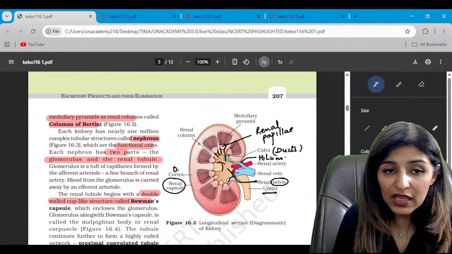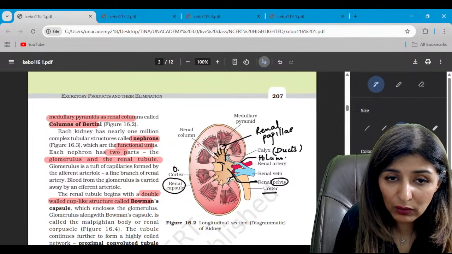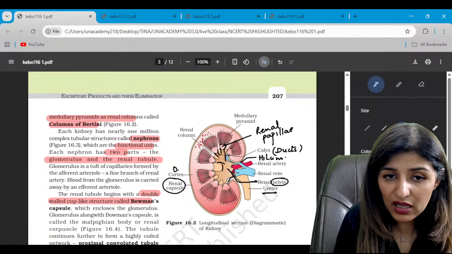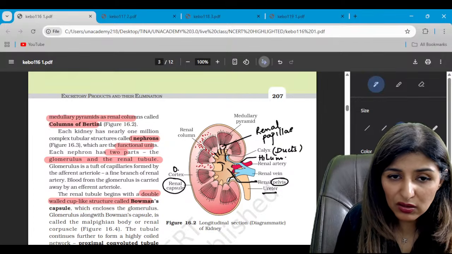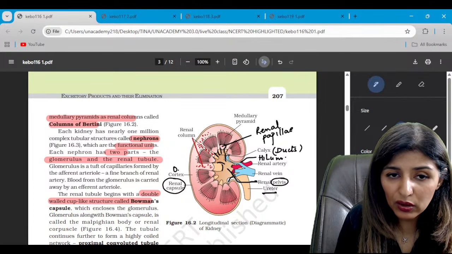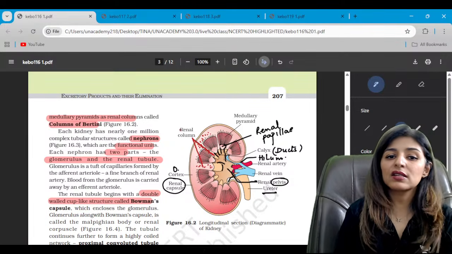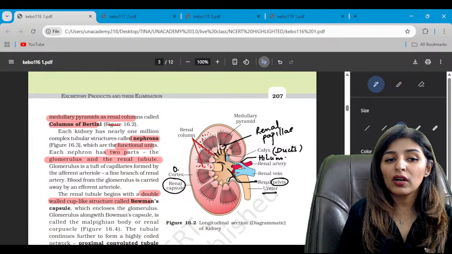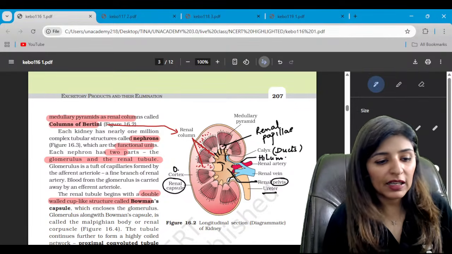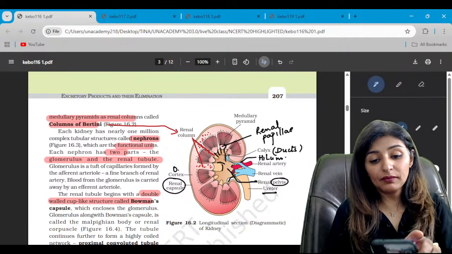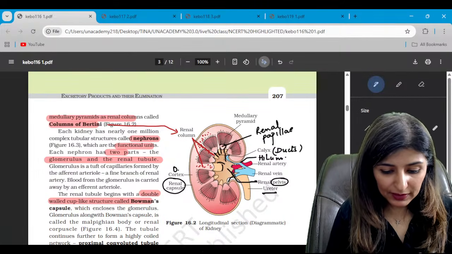Also notice that the outer region is the cortex, this is all cortex. So the cortex is going in between the medullary pyramids. This cortical area going into the medullary pyramids is called renal columns, or columns of Bertini. Are we clear? Please let me know that the points are clear till here.